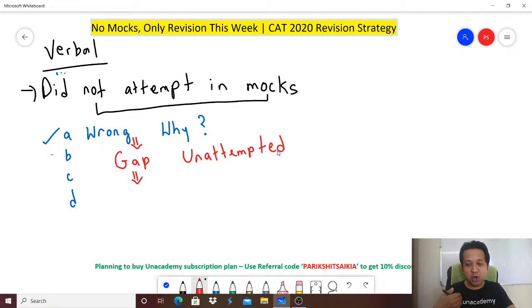Remember, you have a lot of options, right? And you need to pick up questions which are your strongest area. Some of you would probably be telling me, I am good at para-jumbles. Fine, then attempt the para-jumbles. Make sure that your accuracy is high and make sure you compensate for any loss in other areas.